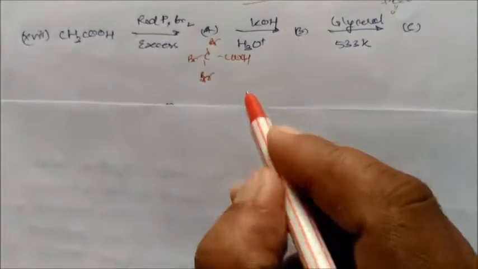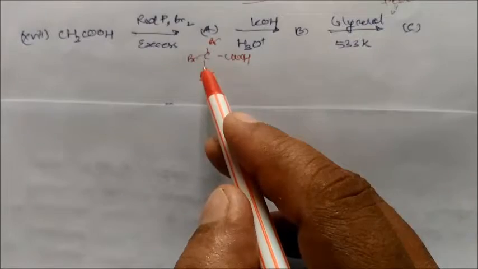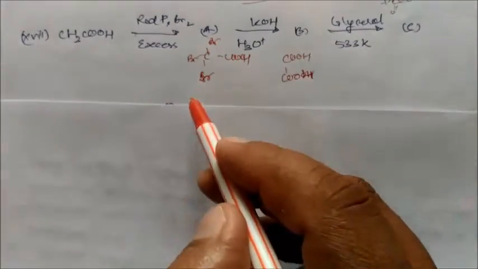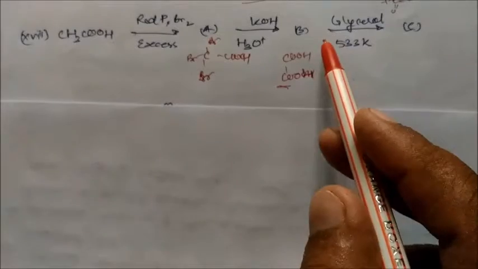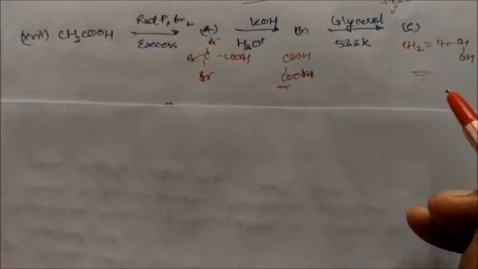Then if you use potassium hydroxide, this will convert into COOH-COOH, which is oxalic acid. All the Br is replaced by OH, and you will get oxalic acid. Again, in presence of glycerol, this will convert into CH2=CH-CHOH. So this is the product of this reaction.